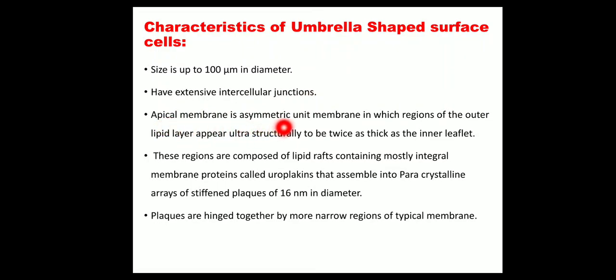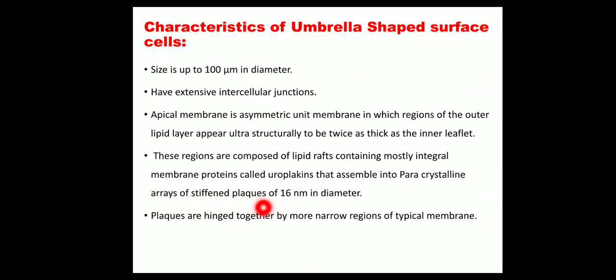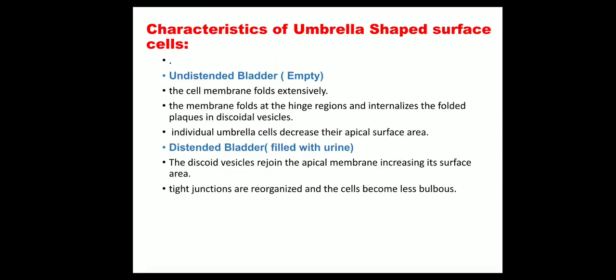The apical membrane is an asymmetric unit membrane in which regions of the outer lipid layer appear ultrastructurally to be twice as thick as the inner leaflet. These regions are composed of lipid rafts containing mostly integral membrane proteins called uroplakins that assemble into paracrystalline arrays of stiffened plaques of 16 nanometers in diameter. Plaques are hinged together by more narrow regions of typical membrane.